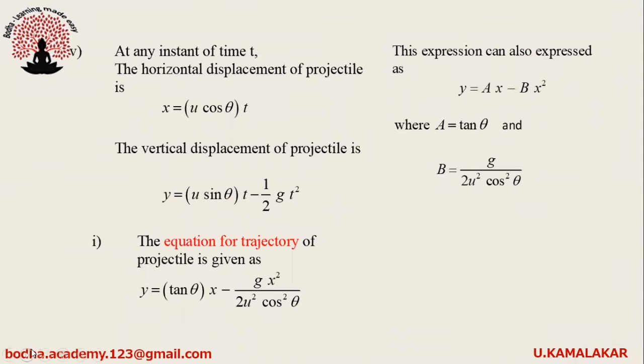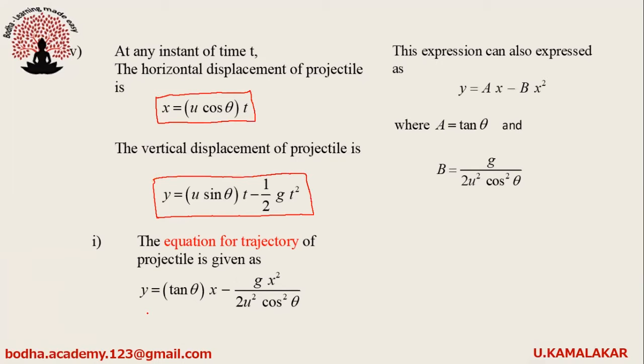At any instant of time, the horizontal displacement of projectile is given as x equals u cos theta into t. The vertical displacement of projectile is given as y equals u sin theta into t minus half gt square.